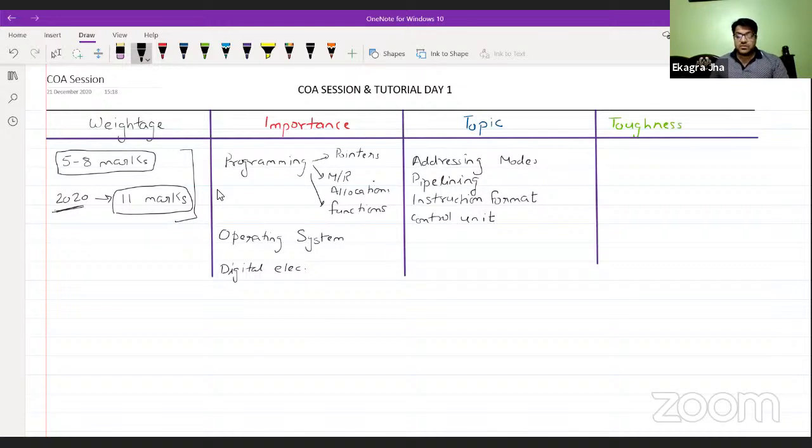About the toughness of the subject, most candidates usually find this particular subject quite tough and lengthy. So I'll give it as quite lengthy and tough, but it only gets tough if you don't have any knowledge, or if you don't have any conceptual knowledge about the question.